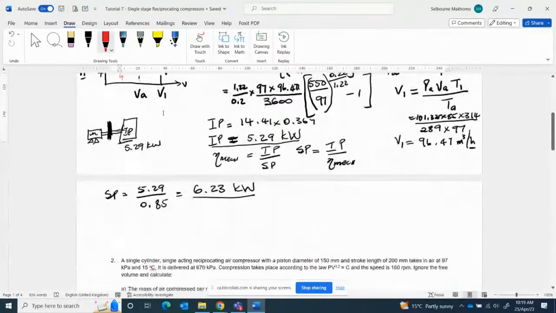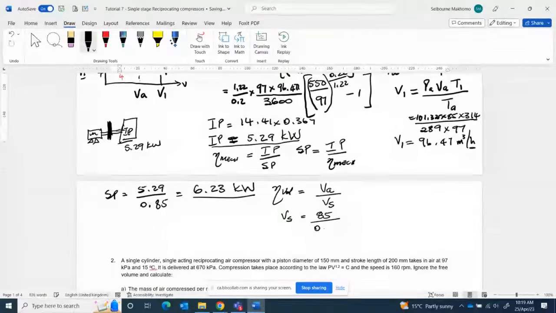The volumetric efficiency of this compressor is going to be VA divided by VS. So VS, swept volume, that is what we are looking for, is going to be 85, which is VA, divided by 0.78. And the answer is 108.97 cubic meters per hour.